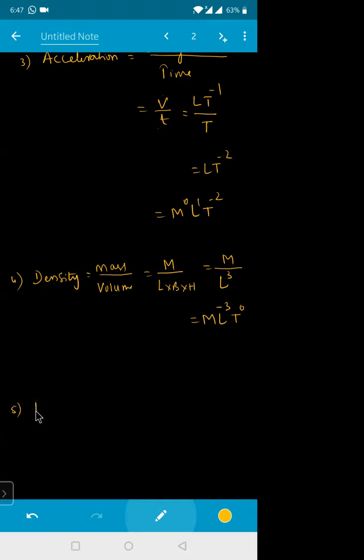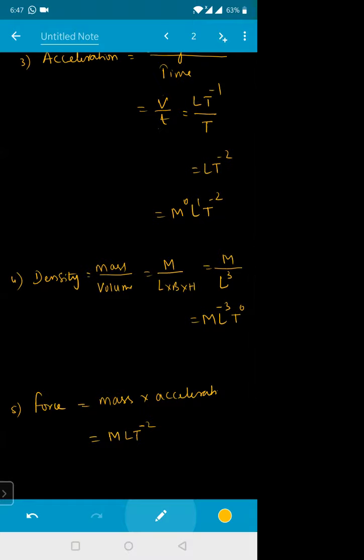The next one: force dimension. Force will be equal to mass into acceleration, isn't it? So the mass dimension is represented by capital M. The acceleration dimension is represented by L T^-2. You need to practice a lot, otherwise you can't remember them. Clear for everyone? Is it clear? So force is equal to mass into acceleration, so it is M L T^-2. I hope you got the given condition.